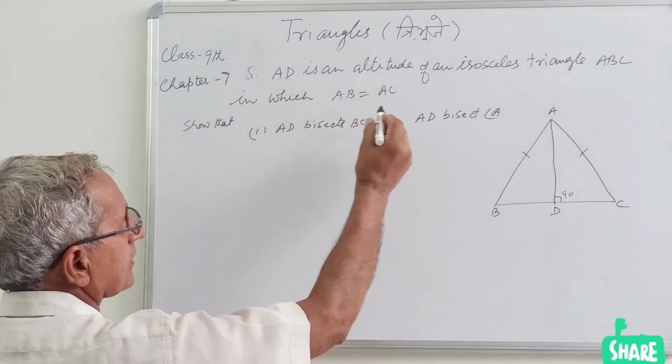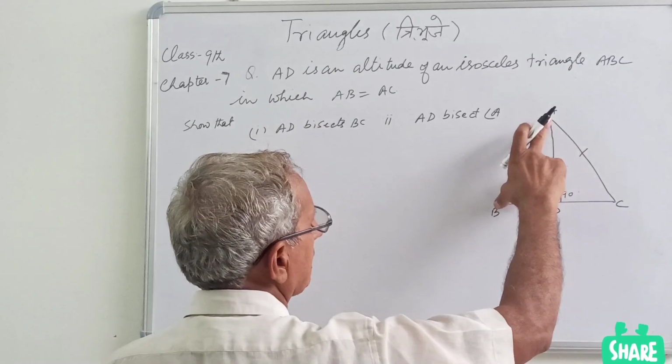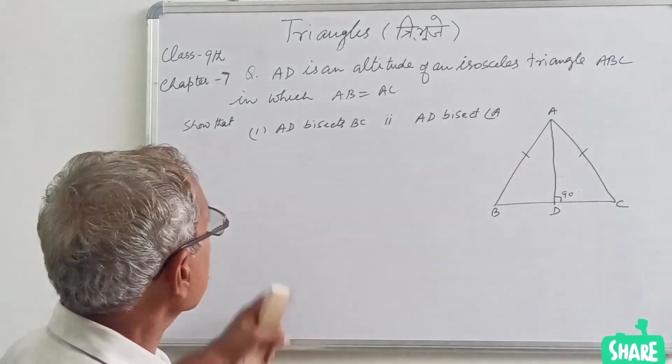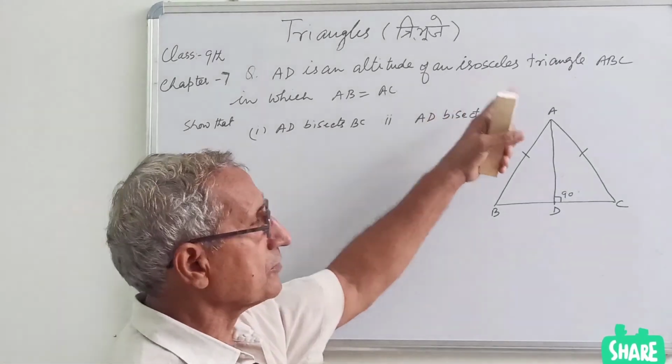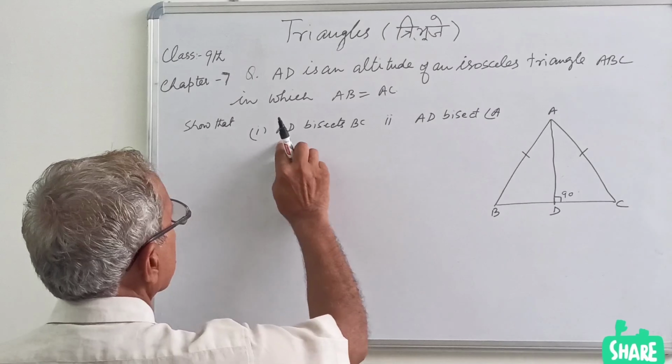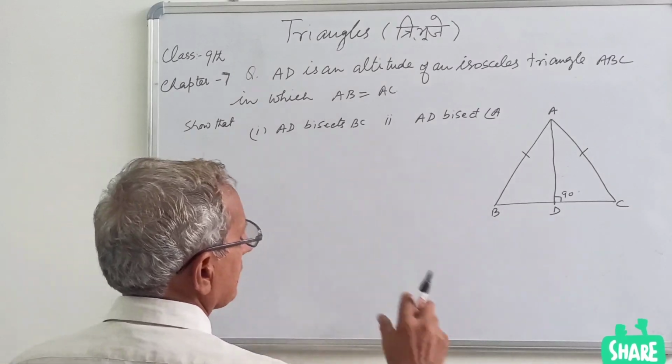It means AB side equal to AC. So this AB side equal to AC. That is given. Because this is an isosceles triangle, and you have to prove AD bisects BC.